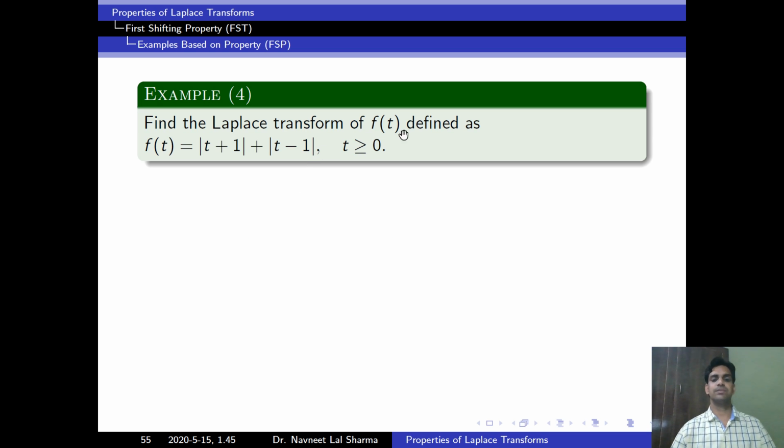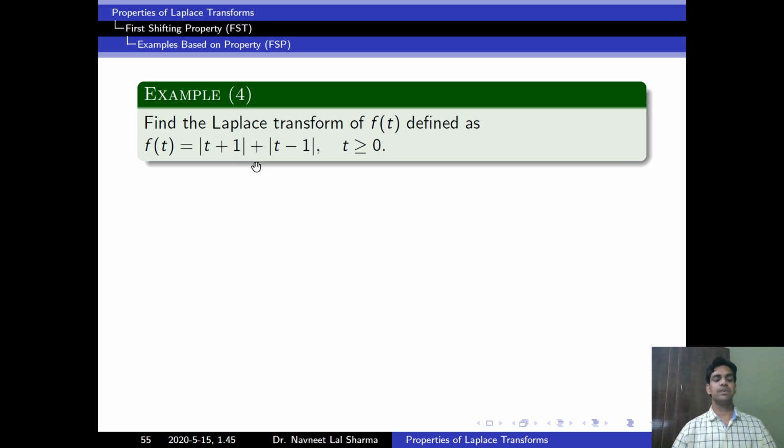Find the Laplace transform of f(t) when f(t) is equal to modulus of t plus 1 plus modulus of t minus 1, and t greater than or equal to 0. See this function. This function is not differentiable at the points t equal to 1 and minus 1. The question is, how will we solve this and how will we find the Laplace transform of this function?